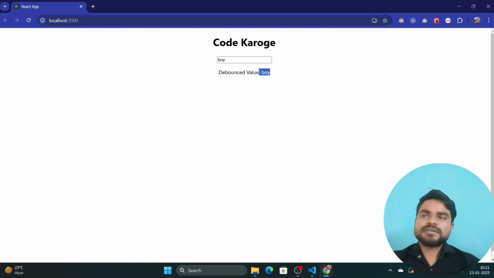It will only print here when the user completes their input, or we can say we can hit the API to filter out the data then. So how can we do that? For that, let's go to the code.